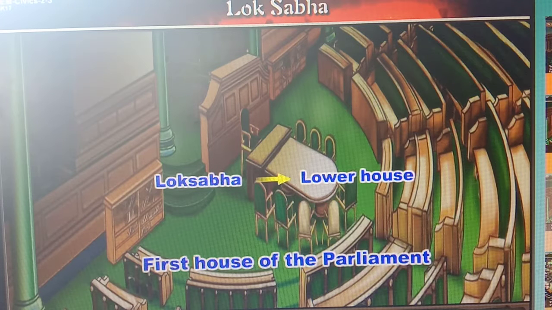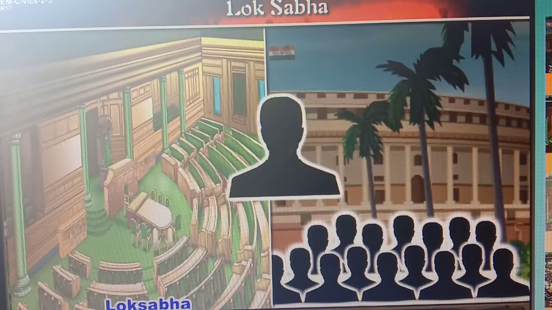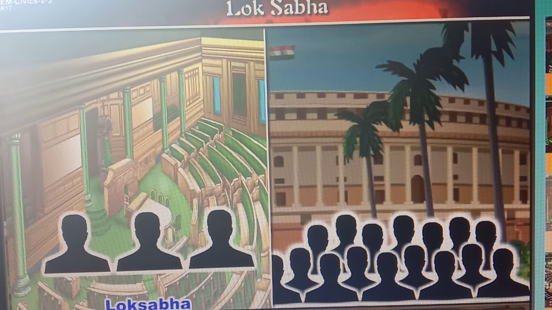Lok Sabha is the lower and the first house of the Parliament. There are a total of two houses, Lok Sabha and Rajya Sabha. From that, Lok Sabha is the lower and the first house. Lok Sabha is the house of representatives directly elected by the people. Indian citizens above 18 years old have the right to vote in the election.